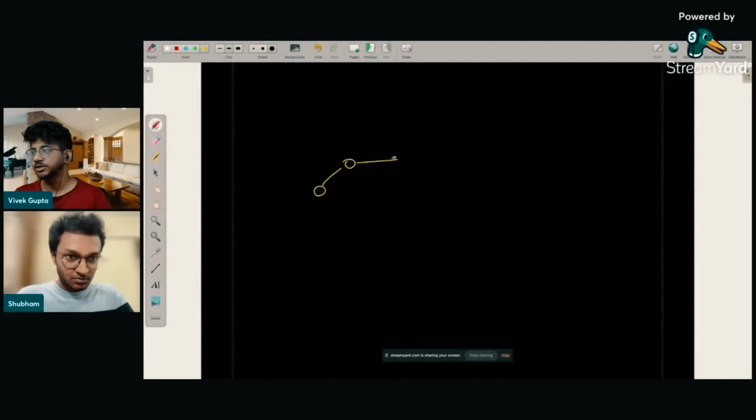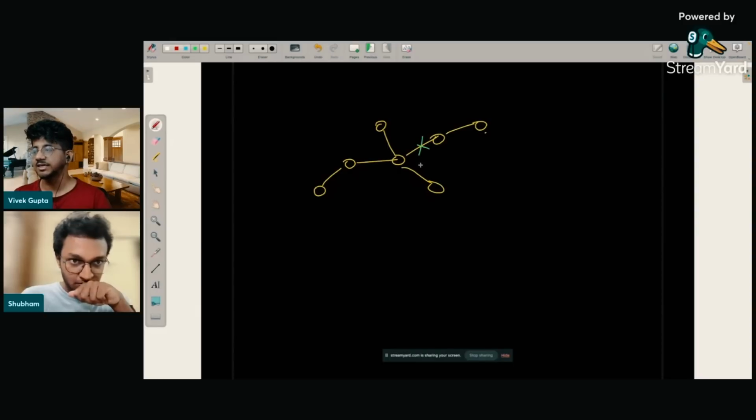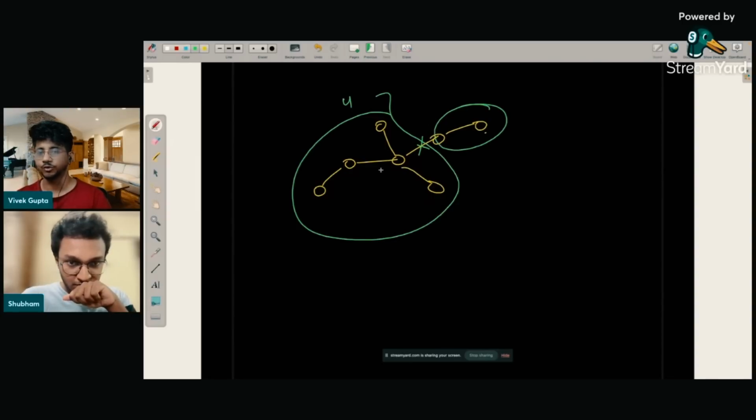Let's suppose there is a tree like this. Some tree structure is happening over here. In each query, you might be told to delete this particular edge. Now tell me what is the biggest tree available. So there is one tree over here, one tree over here. Biggest one is 4. Then you might get another query: now delete this particular one.